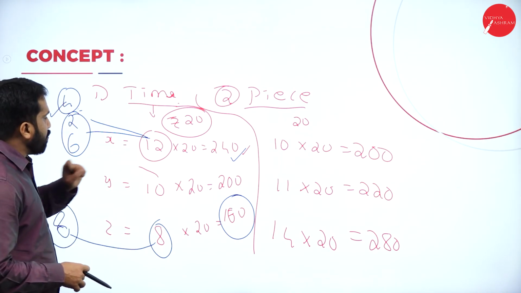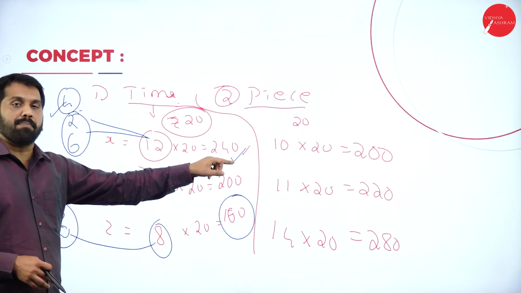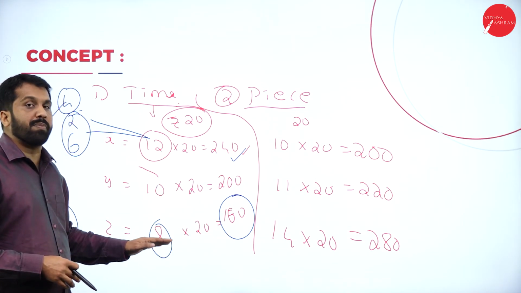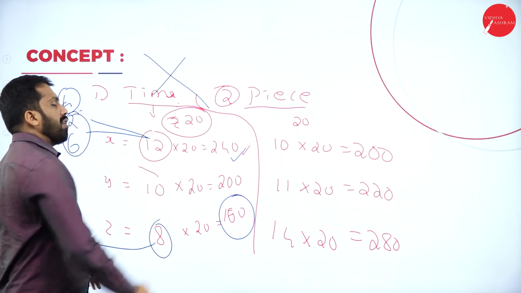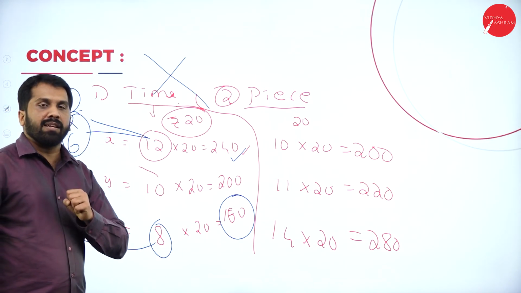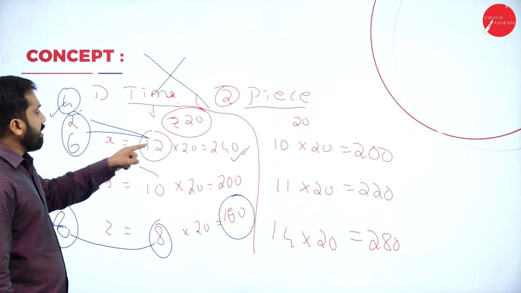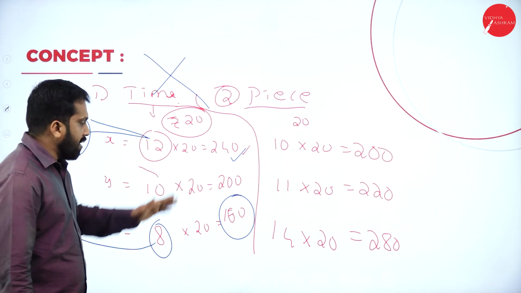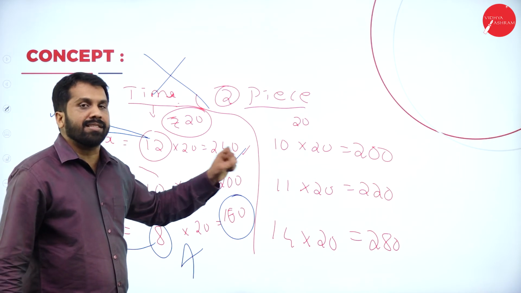So in this, what happens? Unfairly, we are giving more to the person who spent less. We are giving less to the person who spent more time. That's why this system is not good. Clear? Yes. Now you will agree because you are the owner. You think that even though he is not working, you are paying him more. So we'll cancel this system. We'll go for the piece rate system.